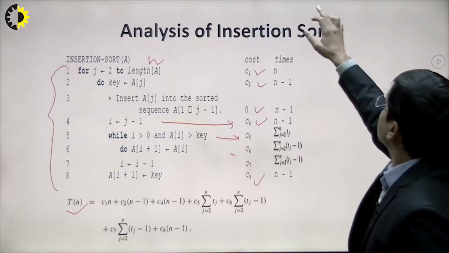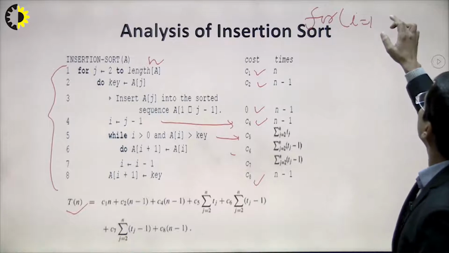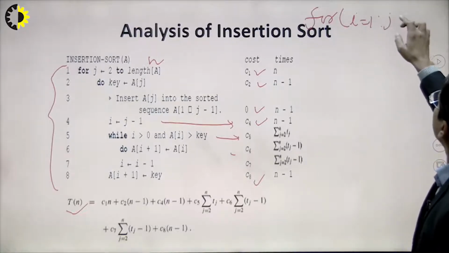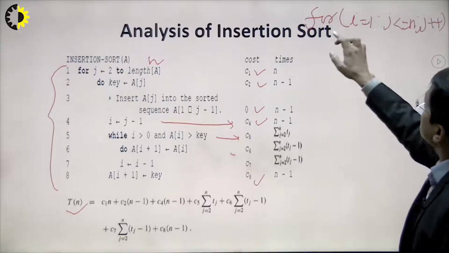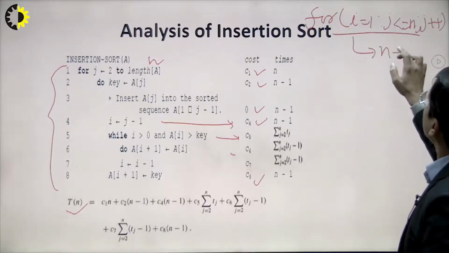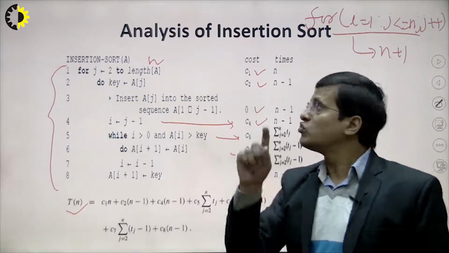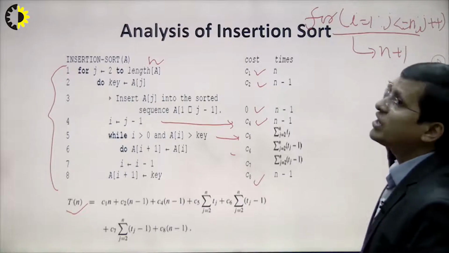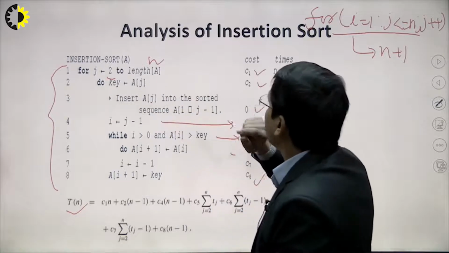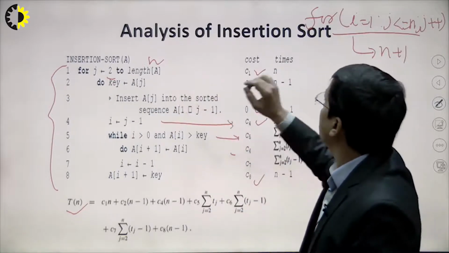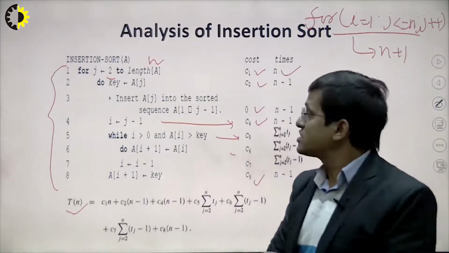Suppose I am just taking some examples so that you understand. Let's say i starts from 1 and runs while i is less than or equal to n, with i plus plus. So this statement is executed n plus 1 times, because the false condition will also be executed in the for loop, right? But here we have started from 2, right? 2 to n. So in this case this for loop will be executed n times, because the false condition is also executed in this case, right?